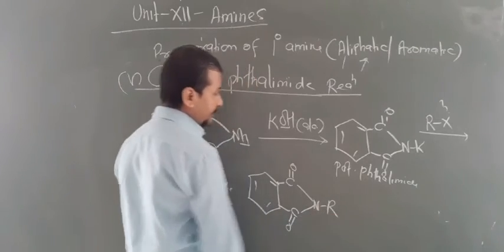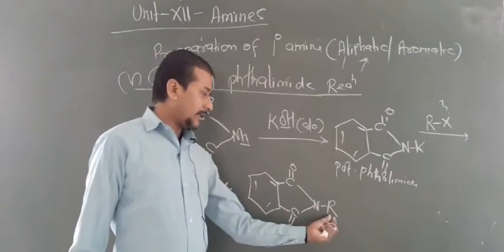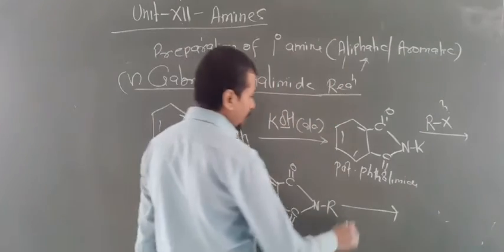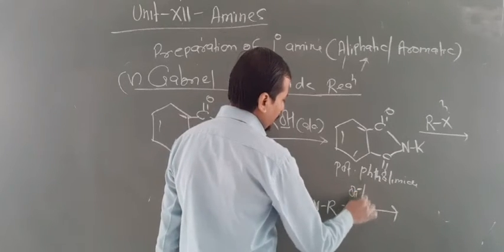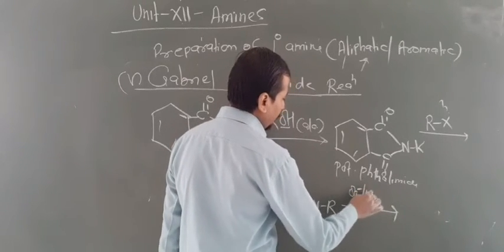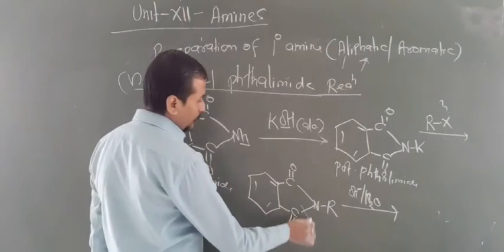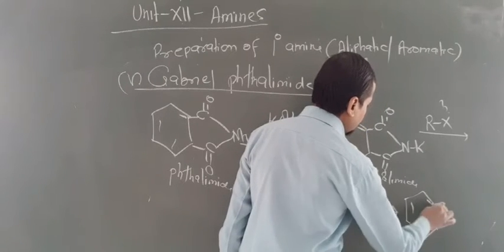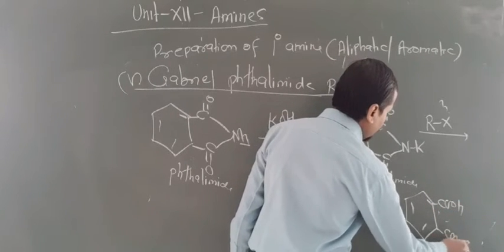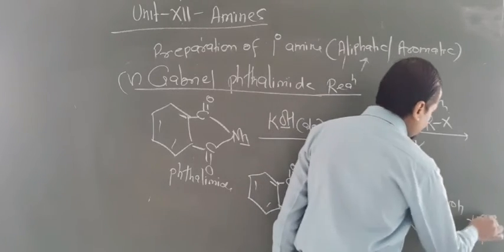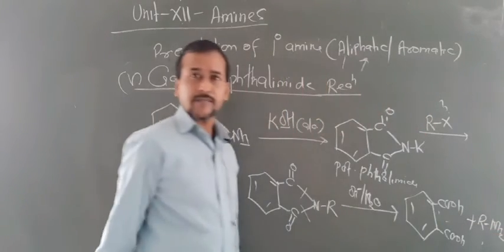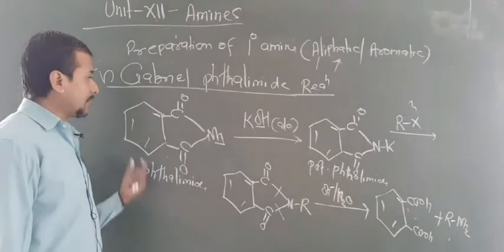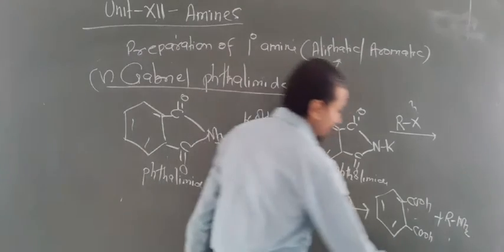Now this will give N-R. This is known as N-alkyl phthalimide. Now when this N-alkyl phthalimide undergoes hydrolysis, it can be done in presence of a base or acid. So both bonds are broken, and now what happens is you will get phthalic acid, that is C double bond OH, C double bond OH, plus you will get 1 degree amine. So by this way you can get 1 degree amines. Are you getting this point? So this is the method of preparation of 1 degree amines, and this is aliphatic 1 degree.